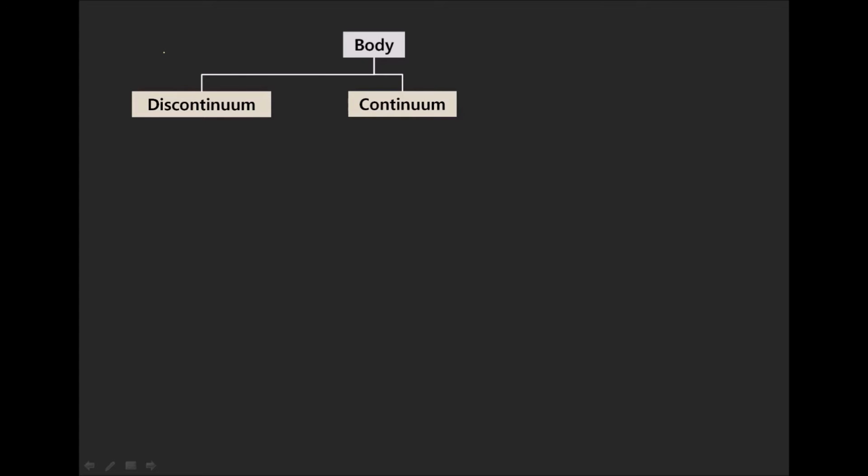Actually, if you look at the body with a magnified view, you can see that the body is constructed by atoms, and the atoms are at some distance to each other, so the body is discontinuum. But in mechanical engineering, the body is assumed as continuum. Using this assumption, we can have a big advantage, because we can use differentiation.